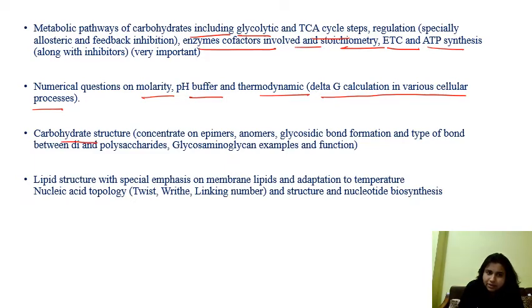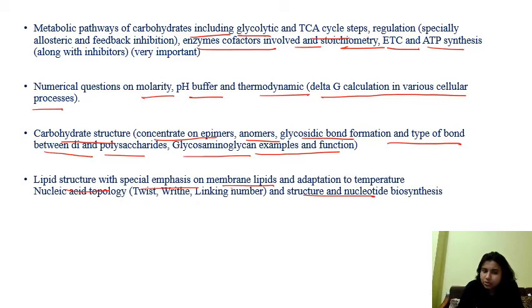Next, carbohydrate structure. Concentrate on epimers, anomers, glycosidic bond formation, types of bonds between disaccharides and polysaccharides, glycosaminoglycans, examples and functions. Lipid structure with special emphasis on membrane lipids and adaptation to temperature. Lipid structures are very important, and basically their adaptations to temperature, right?